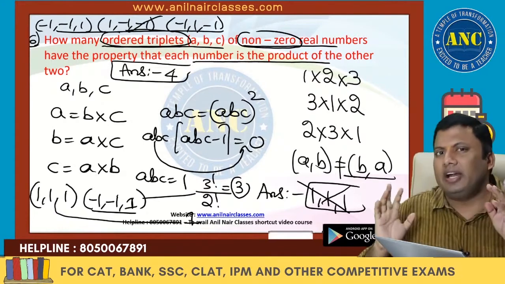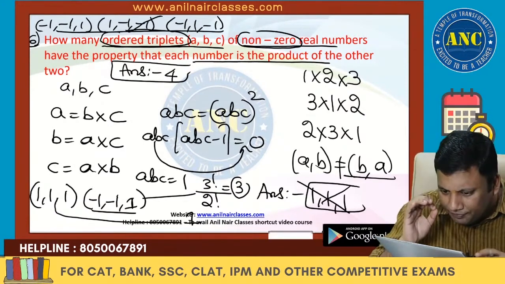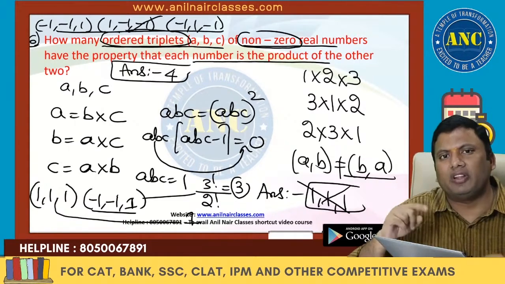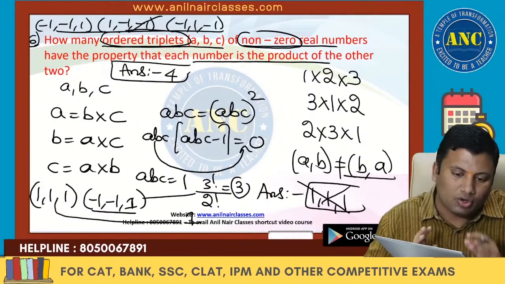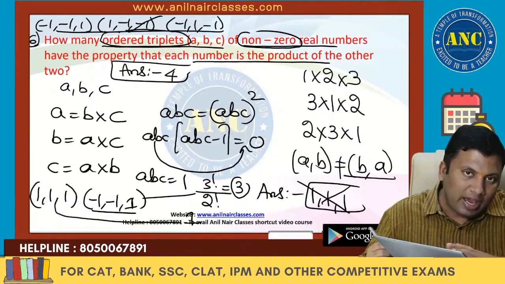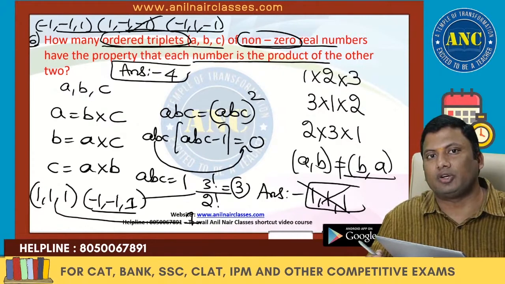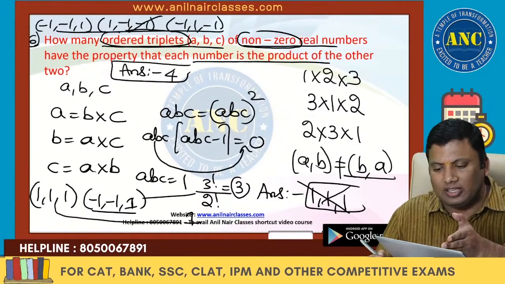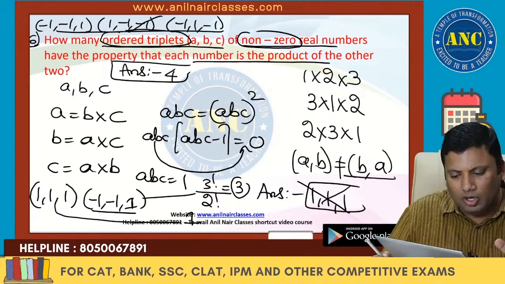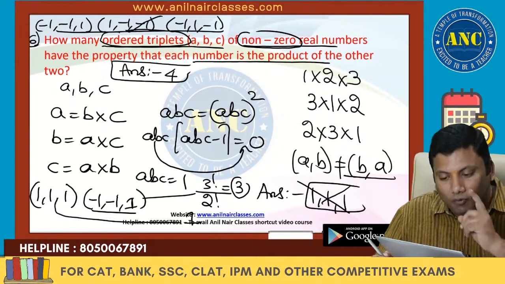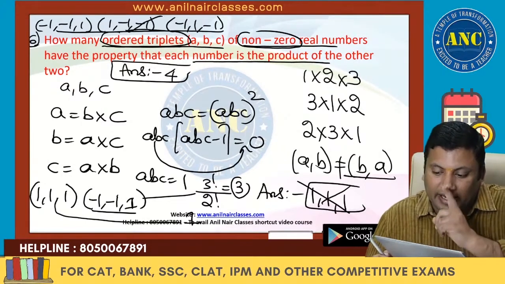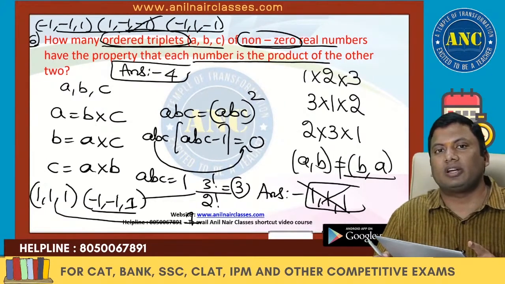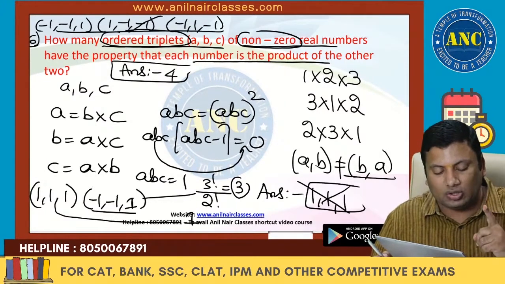The most commonly made silly mistake is only because you have not read the question properly. It has nothing to do with whether you know the concept or not. These are the questions which actually throw you from 98 percentile to 95 percentile because of a little impatience. Immediately you read that each number is the product of the other two, 1, 1, 1 will satisfy, you tick mark. What you are forgetting is that it is only said that it is a non-zero real number. It is not said that all the numbers are positive real numbers. So minus 1, minus 1, 1.